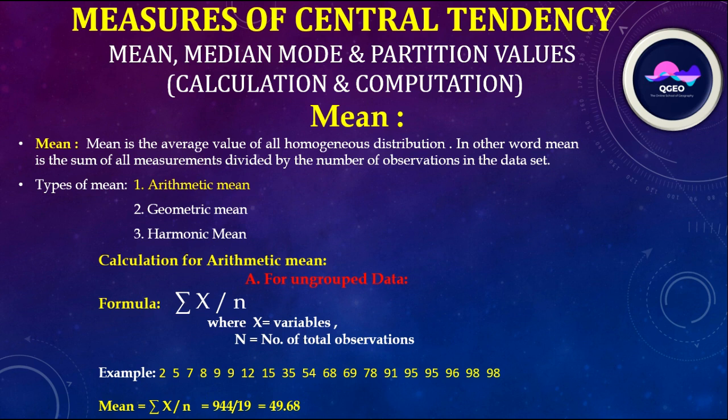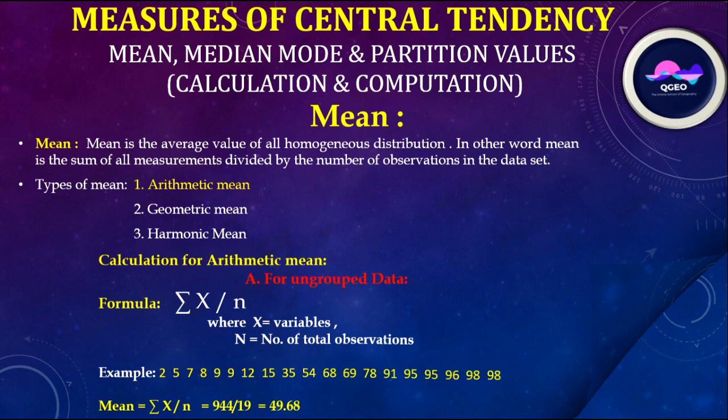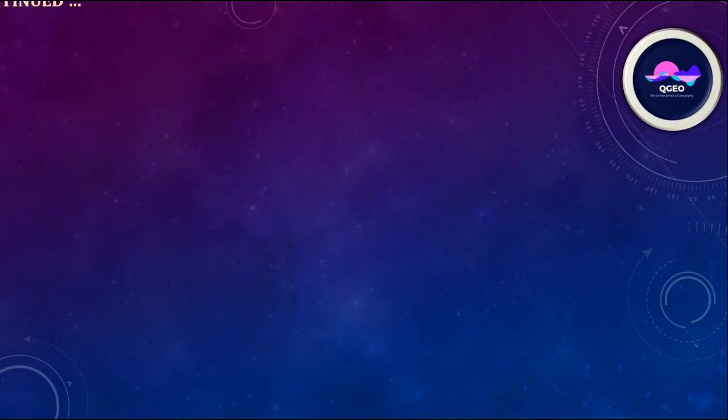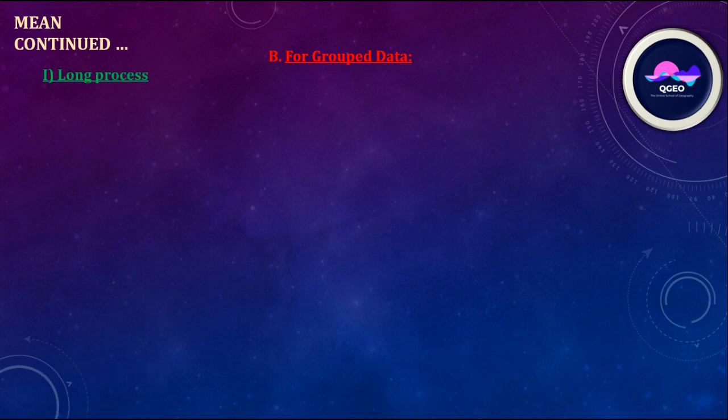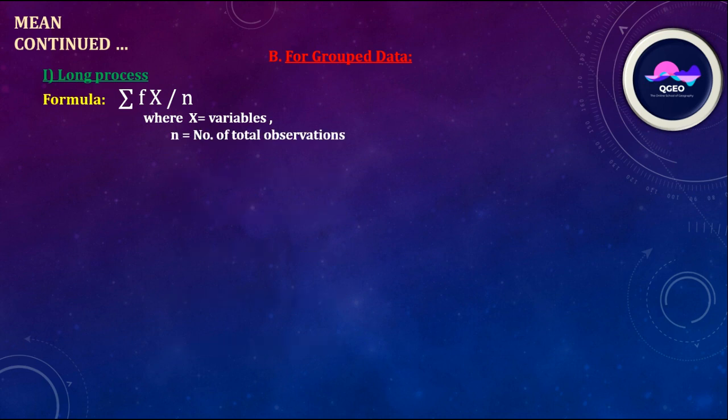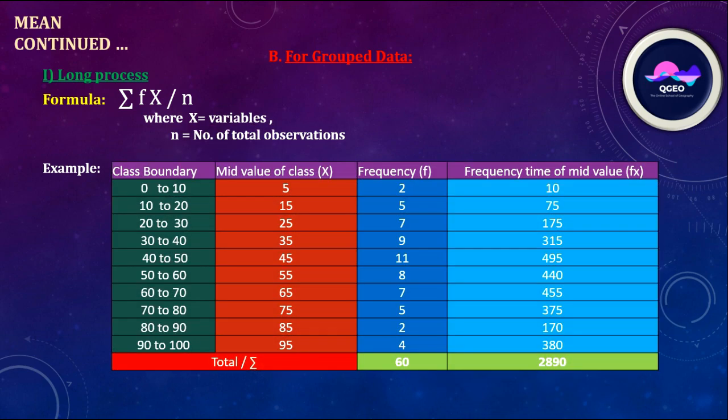In case of grouped data, there are two processes. One is the long process, that is the formula summation of fx by n, where x is equal to variables, n is equal to number of total observations. Here is an example. Class boundary, mid value, that is x, frequency small f, frequency times mid value, that is multiplication of x into f.